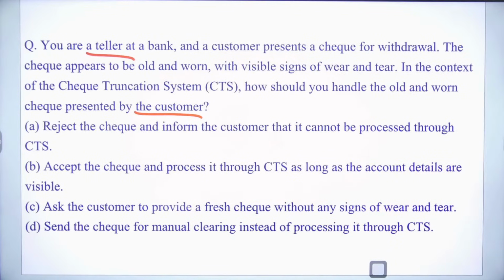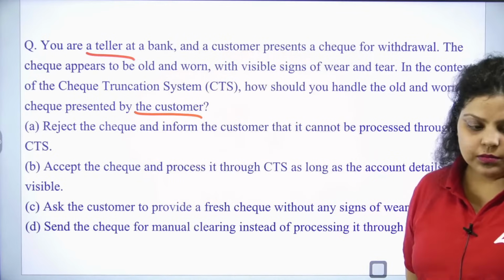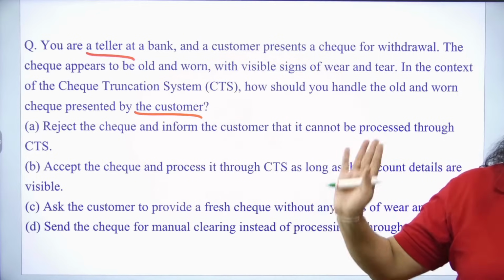Reject the check and inform the customer that it cannot be processed through CTS. Accept the check and process it through CTS as long as the account details are visible. Ask the customer to provide a fresh check without any sign of wear and tear. Send the check for manual clearing instead of processing it through CTS. You will reject the check.